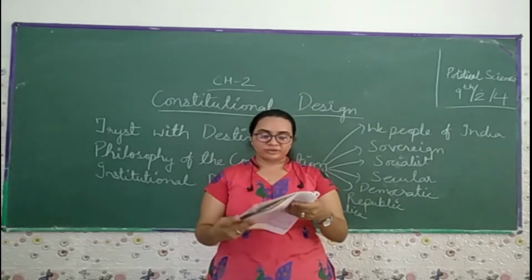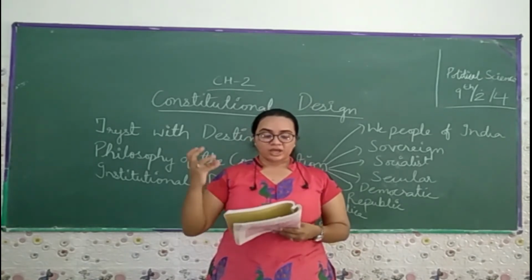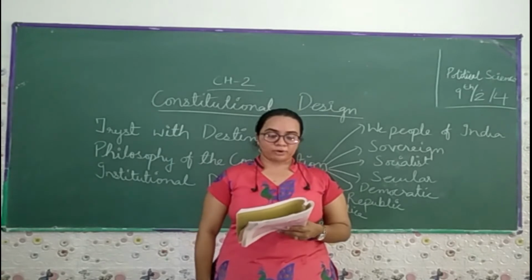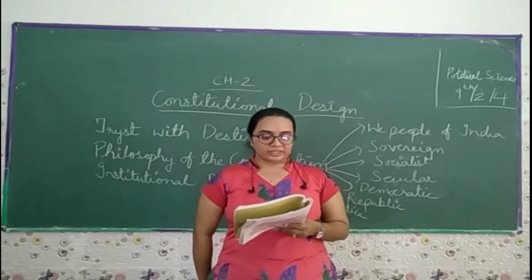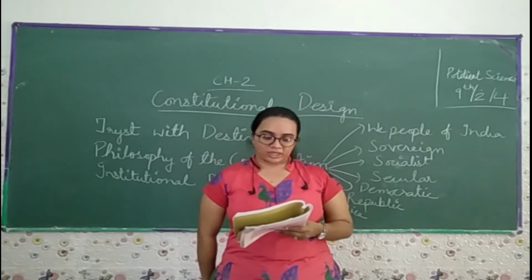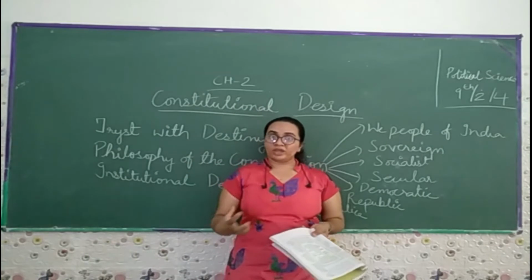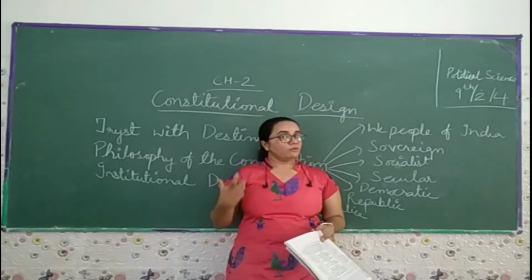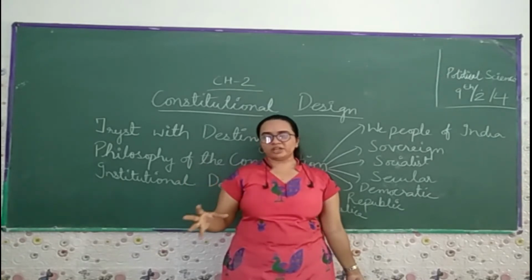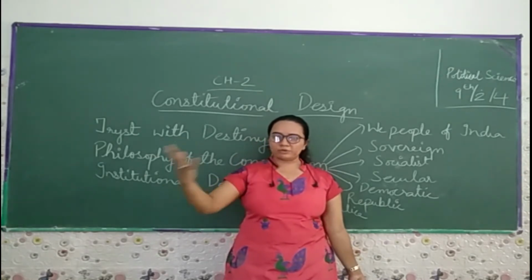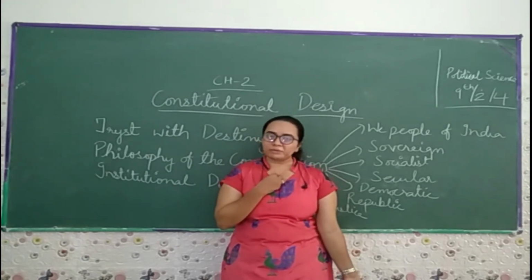In the preamble, we see "We, the people of India," which means the constitution has been drawn up and enacted by the people through their representatives, and not handed down to them by a king or any other outside power. Yes, we are a democratic country. We have elected representatives. We are not a monarchical country. We don't have our own king, and no outside country has the right to come and rule over us. So yes, we are the people of India.